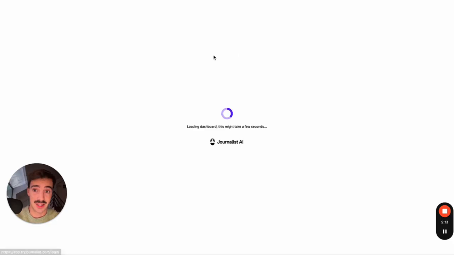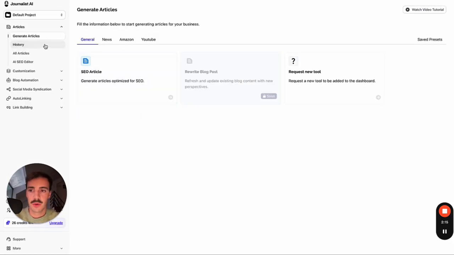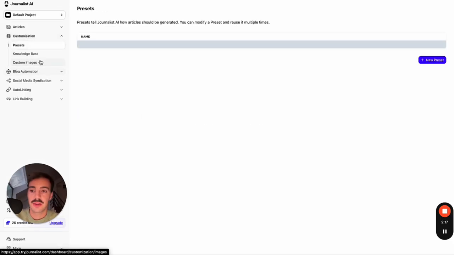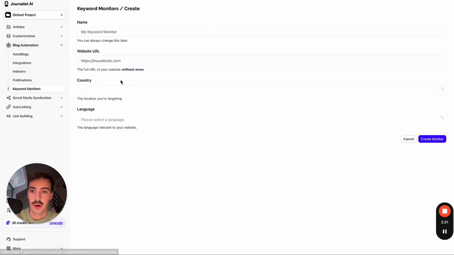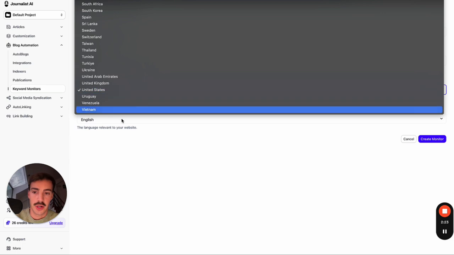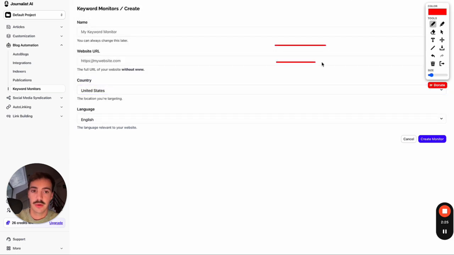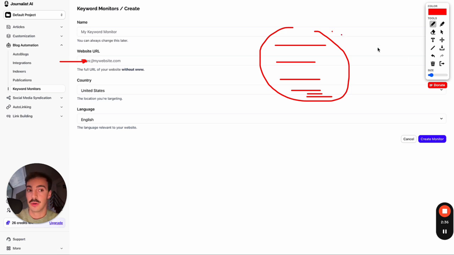So again, once you're here, if you don't know yet what keywords you want to rank for, you just go here to keyword monitors, go to your monitor, add your URL, add your target country, target language, and the AI will give you a list, right, of keywords you can target. Now, super important, you don't necessarily need to add your site here. You can add a competitor site here, okay, so you can just steal their keywords. So once you have the list of keywords, you can choose the ones you want to generate content for. Ideally, you're going to pick a couple of them and generate content for multiple keywords that are related, okay?